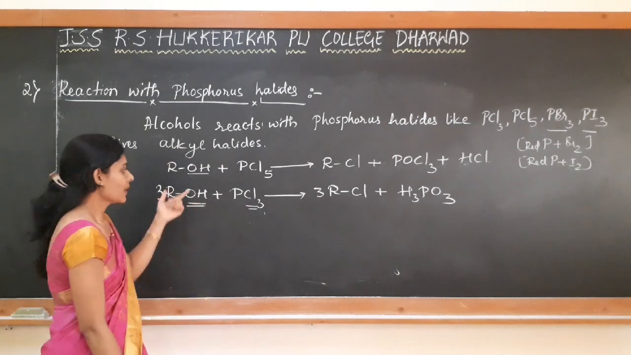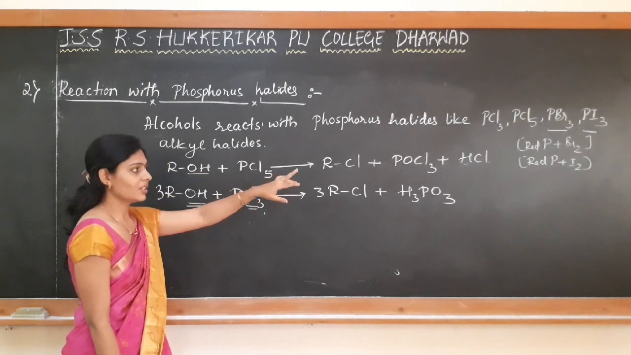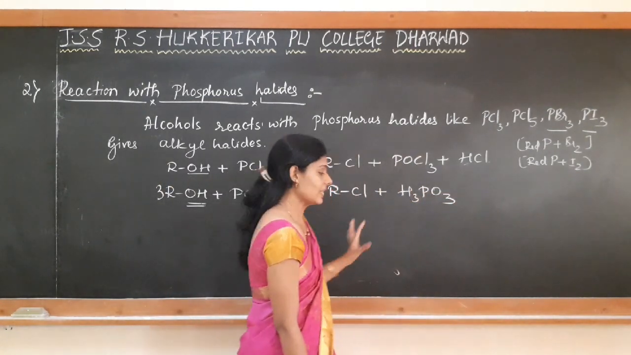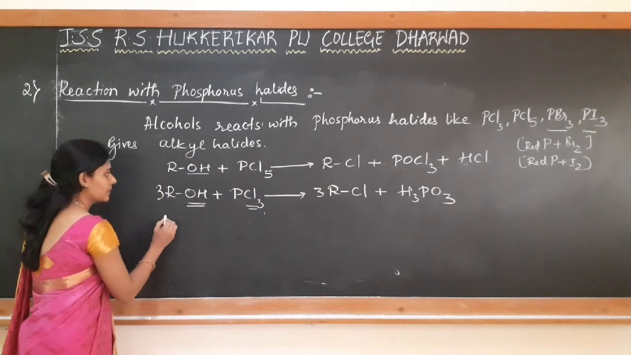It is not forming. Okay, so only these two are available, and that too by the reaction of red phosphorus with bromine and red phosphorus with iodine. In situ we are getting those two compounds. Okay, we'll write some examples here now.